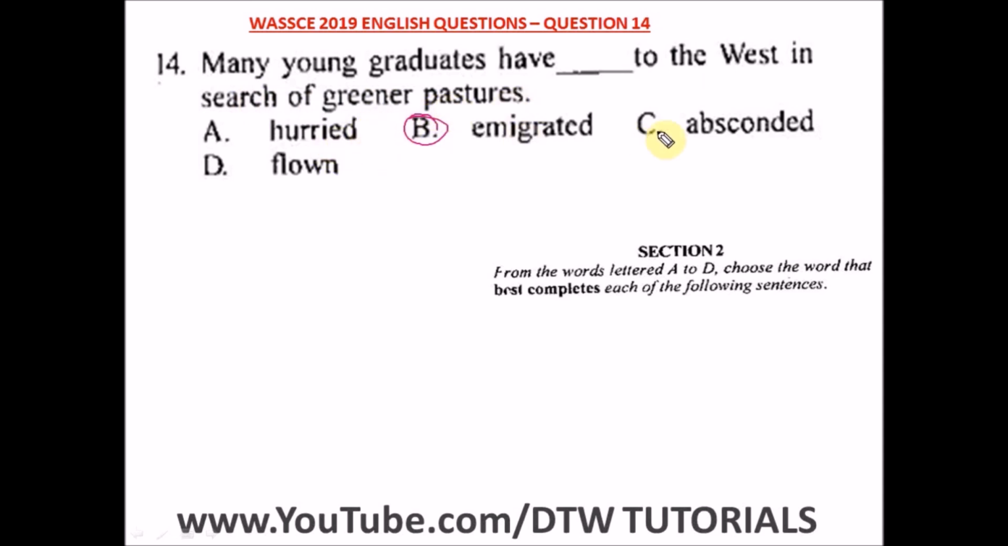Hurried means rushed. Abscond means to leave in a hurry or secretly. And flown means to fly out of a country. So the best word here that would complete this sentence is emigrate. Many young graduates have emigrated to the west in search of greener pastures.